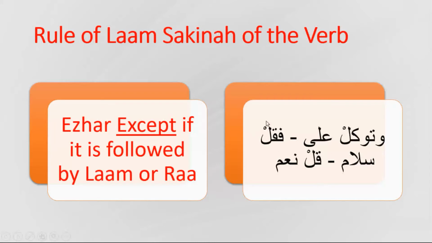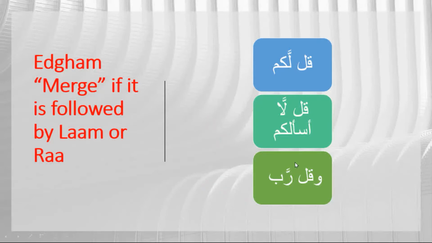فقل سلام, فقل. Here is Laam Sakinah at the end of the verb and it is followed by sin, so it is wujub al-izhar and you can see the sign of sukoon on top. قل نعم, Laam Sakinah, and you can see the sign of sukoon on top because it is followed by noon. Let's see idgham, if it is followed by lam or ra, like قل لكم. Here the lam is followed by another lam, so it is idgham, or merge. We merge both lams together. So we keep the first lam with no sign of sukoon and we put shadda on the second lam. Here you can see shadda on the second lam.